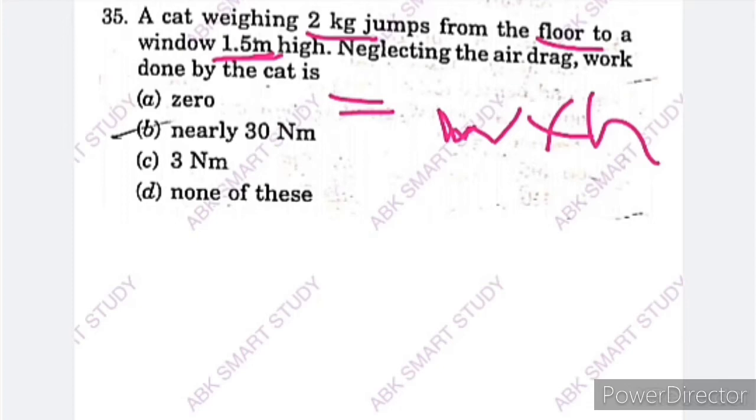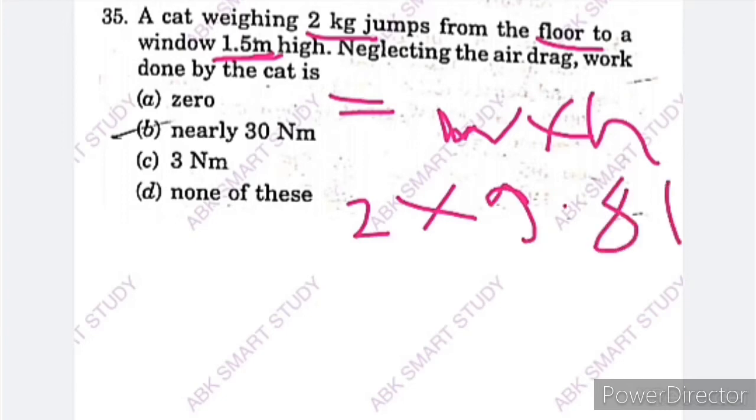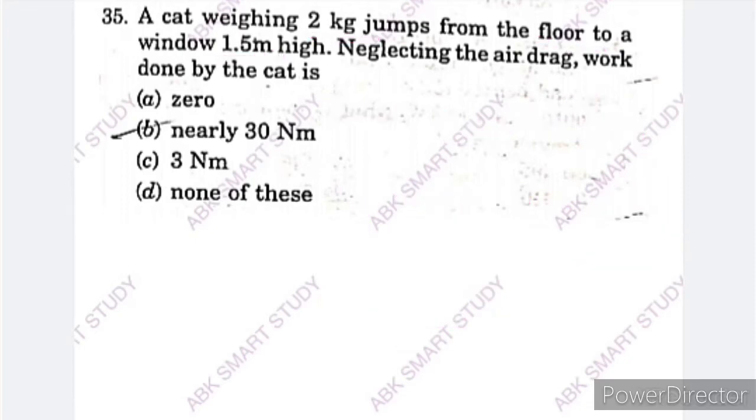We have to convert the mass 2 kg into Newton, so multiply 2 into 9.81. So here work done is equal to mgh, that is 2 into 9.81 into 1.5, which comes to nearly about 30 Newton meter, that is 30 joule. So option B, nearly about 30 Newton meter, is the correct answer. Next question.